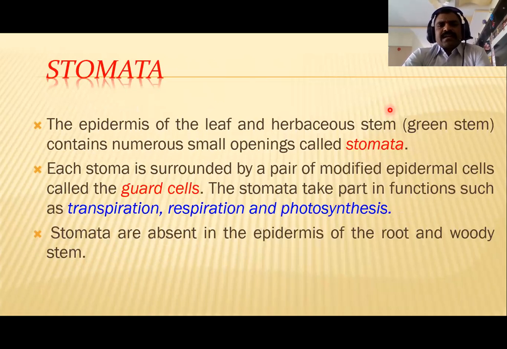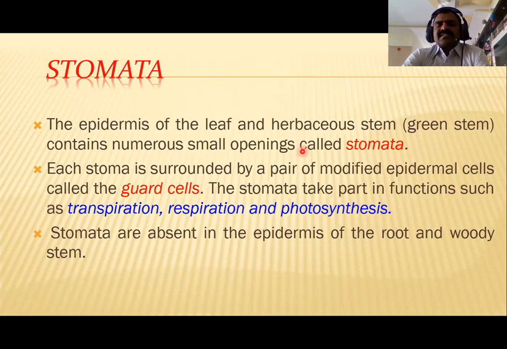And what is the stomata made up of? My dear friends, the stomata consists of one pore, which we call the stomata. The stomata is protected by guard cells. The guard cells are responsible for the closing and opening of the stomata, and they have different shapes and sizes in monocots and dicots.